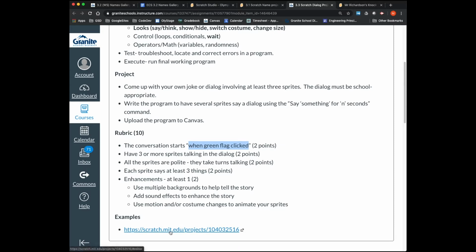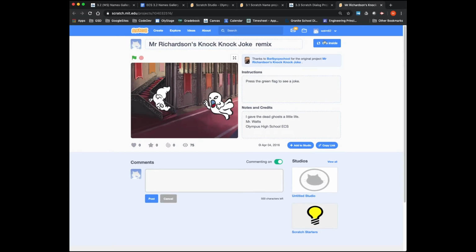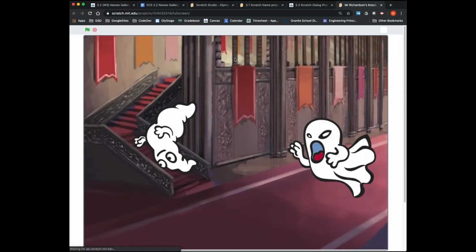I'm going to go ahead and launch an example project. You are welcome to look at this and see it. I do not want you to copy it. I want you to create your own, but this is an example. I actually copied it from Mr. Richardson, and that credit is given up here when you do a remix. That happens automatically. So first I'll play the project. If I can find the green flag, there it is.